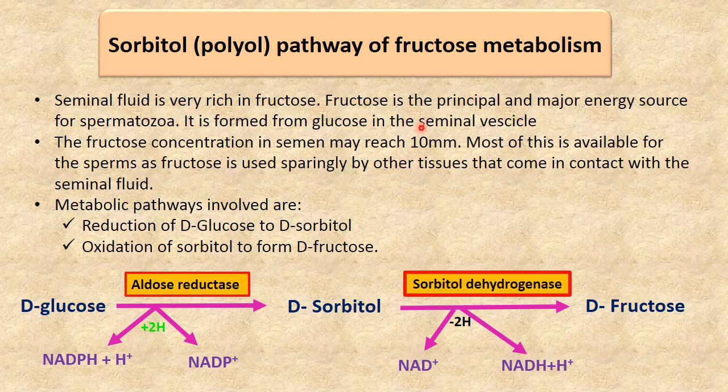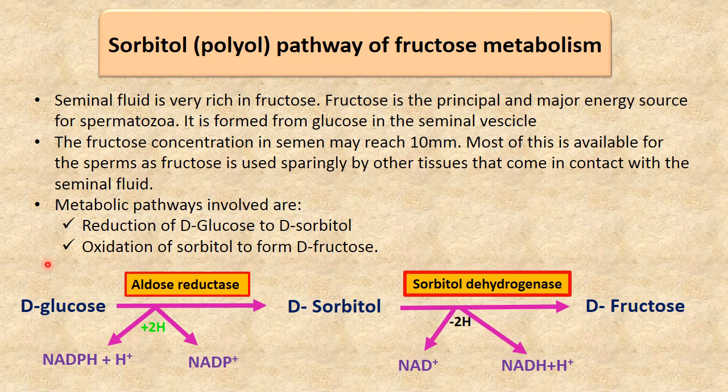It is formed from glucose in the seminal vesicles. The fructose concentration in semen may reach 10 millimolar, and most of this is available for the sperms, as fructose is used sparingly by other tissues that come in contact with the seminal fluid. Metabolic pathways involved are the synthesis of fructose from sorbitol.